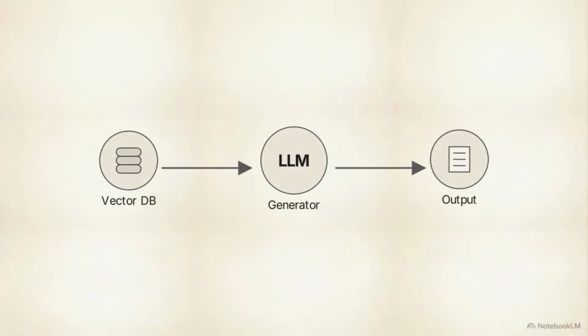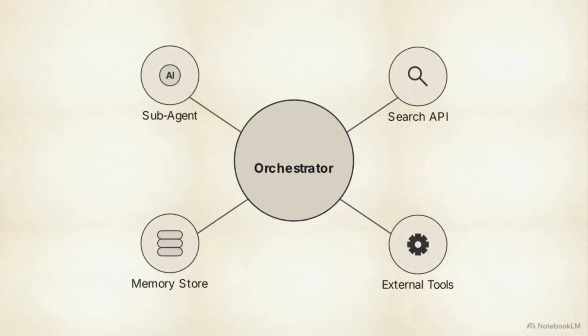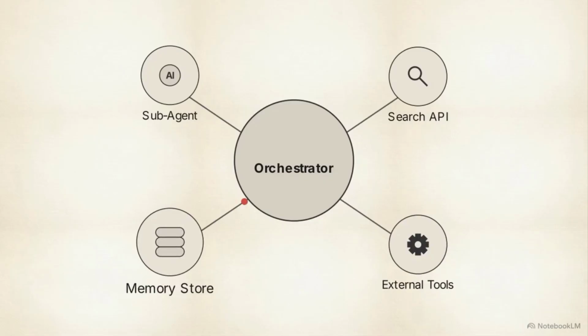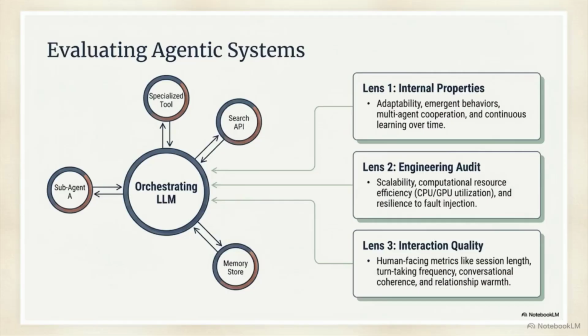Evaluation becomes even more complex when we move from simple RAG pipelines to autonomous agentic systems, where the LLM actively orchestrates external tools and updates its own memory store. This schematic shows the 3 lenses required to evaluate an agent. You have to audit its internal emergent behaviors, measure the computational efficiency of its engineering, and assess the subjective quality of its interaction with human users.